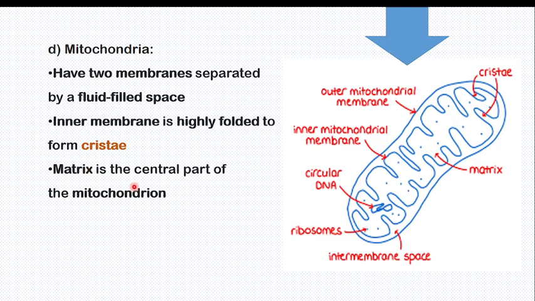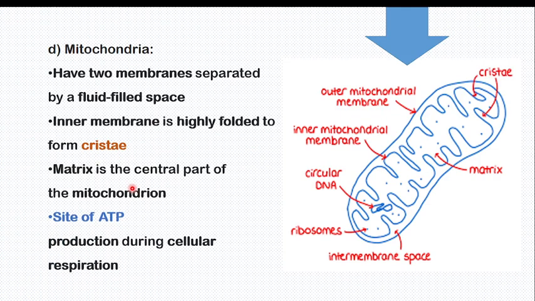So the matrix is the central part of the mitochondria. All of this, remember, NESA is asking multiple choice. They can ask you, the inner membrane is highly folded to form: A. Outer membrane. B. Intermembrane space. C. Cristae. The answer is cristae. So read this very well and understand in a way you can restart again.